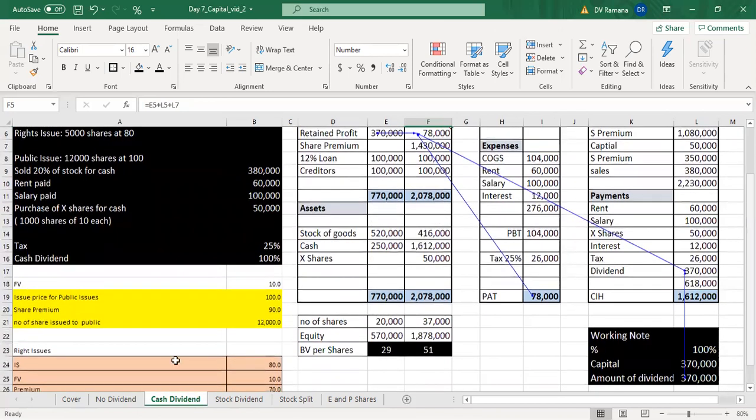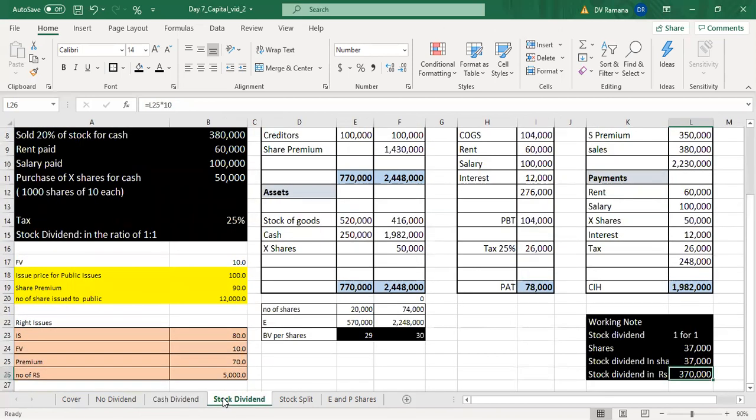But the way the distribution happened differs. In the first case, no dividend. In the second case, cash dividend of 370,000. Third case, the dividend of 370,000, not in the form of cash, but in the form of shares. So what is the effect of that?